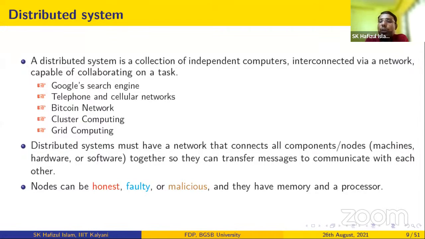All the nodes are capable of sending and receiving messages, right? But the behavior of these connected computers is categorized. An honest node will behave or respond according to the protocol. Maybe some of the nodes can be faulty, due to software failures, hardware failures, or some other failures. So these nodes are not active and not responding at some particular moment.